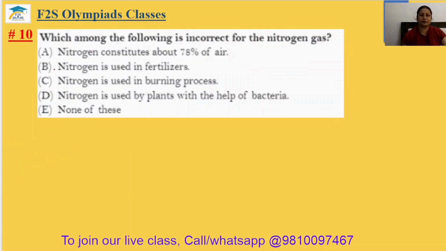Question number 10. Which among the following is incorrect for the nitrogen gas? Nitrogen constitutes about 78% of the air. Yes. Nitrogen is used in fertilizers. Yes. Nitrogen is used in burning process. No. Oxygen is used in burning process. Nitrogen is used by plants with the help of bacteria. Yes. This is the rhizobium bacteria found in leguminous plants, and it fixes the atmospheric nitrogen in their roots. Okay, so C answer will be the correct answer.